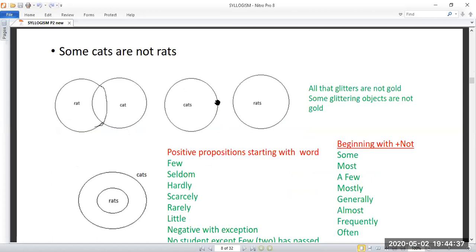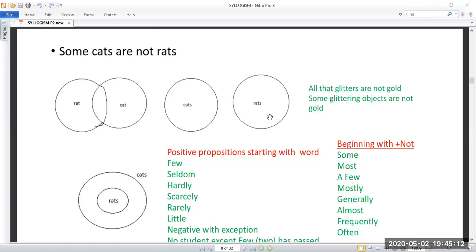We have seen how to draw the Venn diagram for these three, and we know the possibilities of all these things. One more example I have taken: all that glitters are not gold. What does it mean? That means some glittering objects are not gold. It's not that everything which glitters is gold. So you have to take it as some glittering objects are not gold.